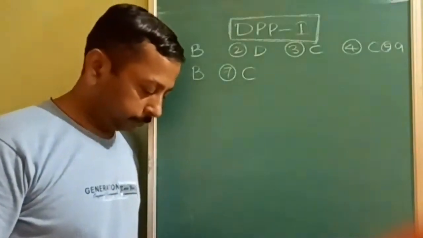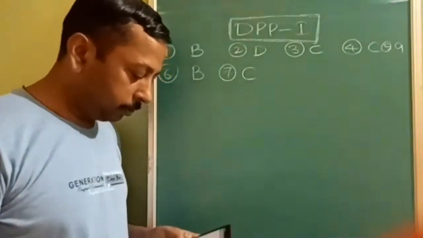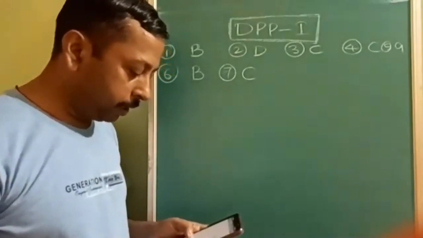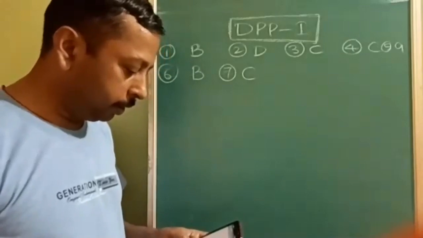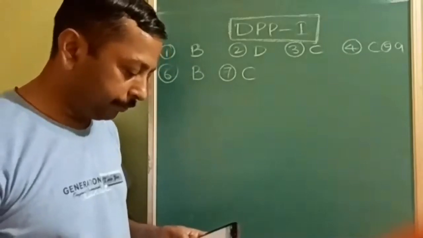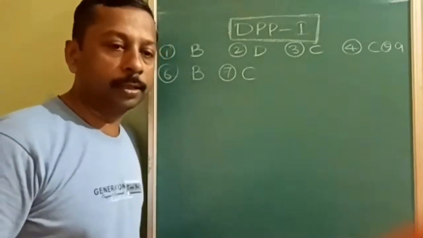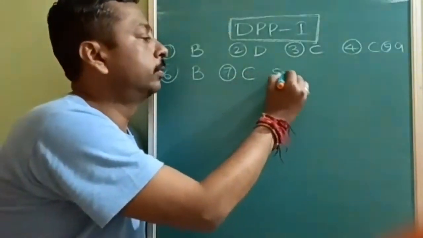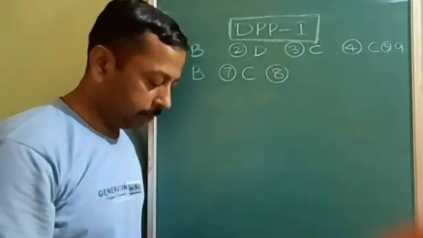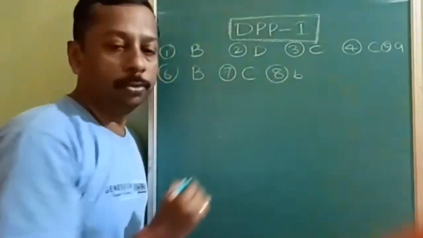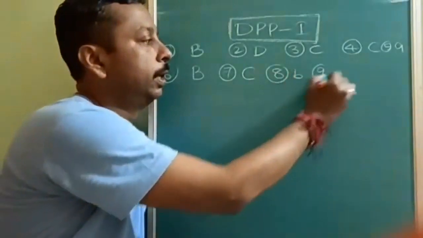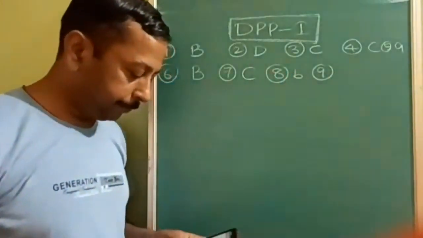Next, As2S3 sol, positive colloid or negative colloid. Very important question, this is the most repeated question. Sulfide colloid solution will be which solution? Negative. So negative is in the B option. So eighth answer is B option. Very good. Then let us see the ninth question.